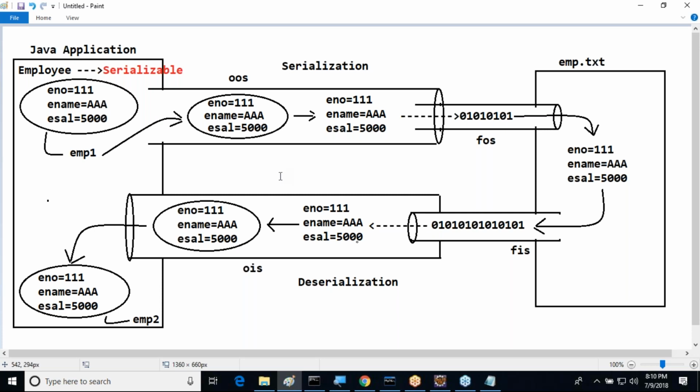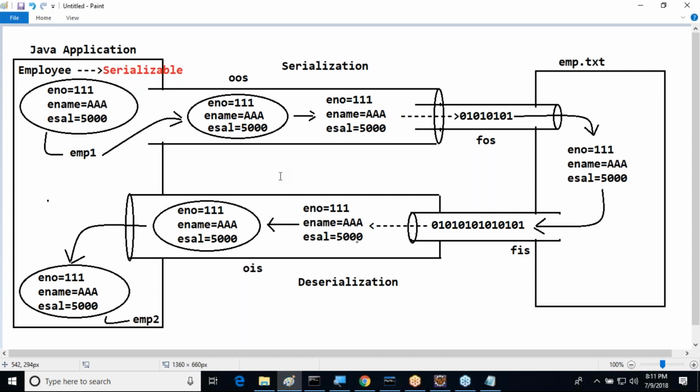Second point, try to recognize it. In serialization and deserialization mechanisms, we are using two byte-oriented streams. What are the two byte-oriented streams? ObjectOutputStream and ObjectInputStream. These two byte-oriented streams support data in the form of bytes only.